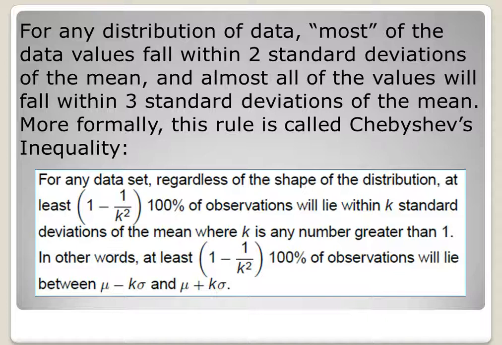Chebyshev's inequality actually quantifies this for any number of standard deviations. Chebyshev's inequality states that at least 1 minus 1 over k squared percent of the data values will fall within k standard deviations of the mean. It provides a bottom level. At least this amount will fall within k standard deviations of the mean.